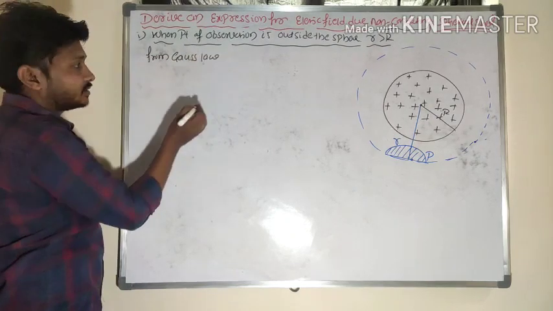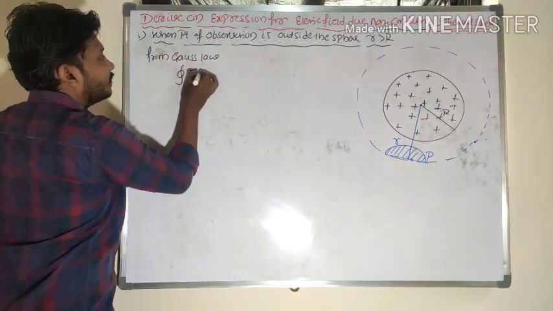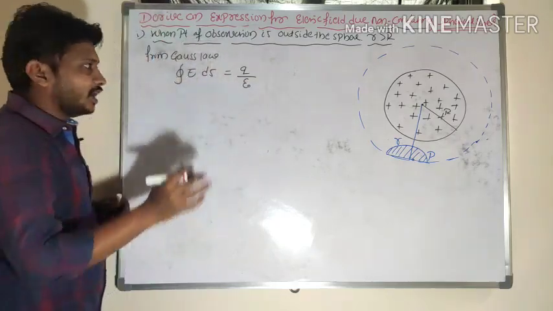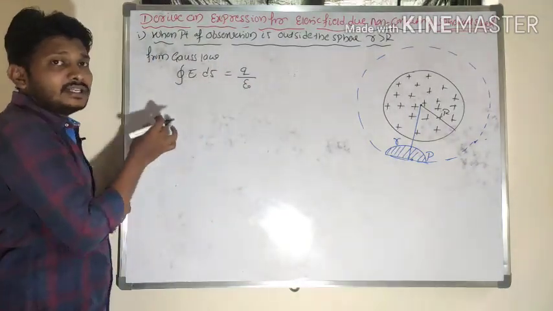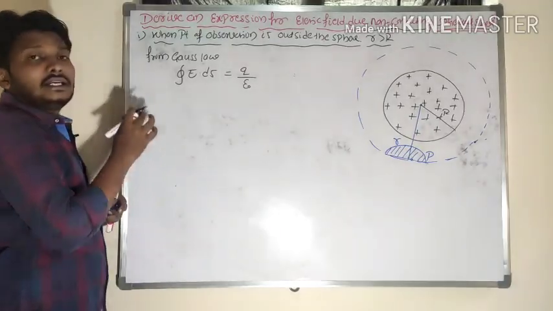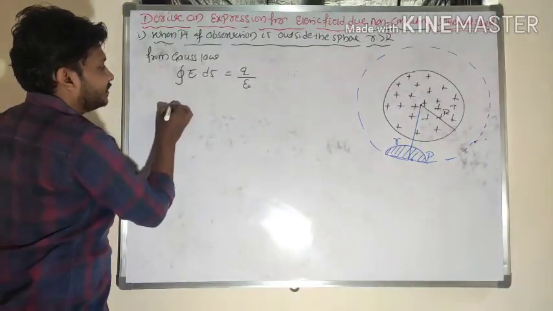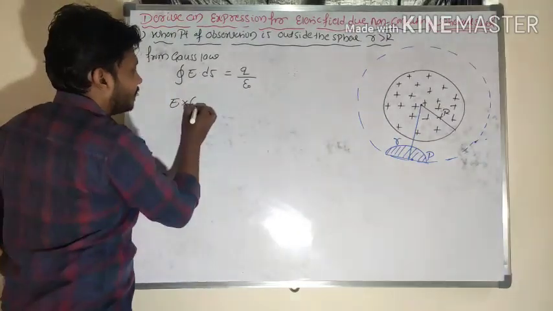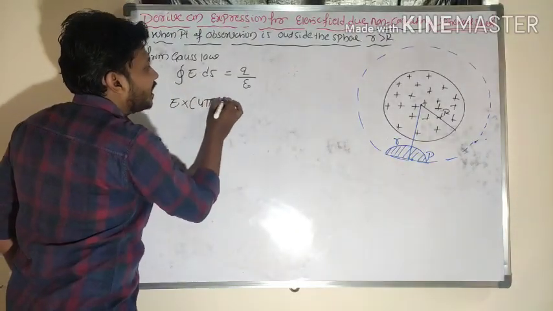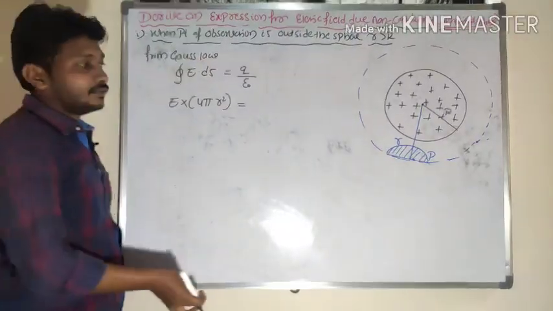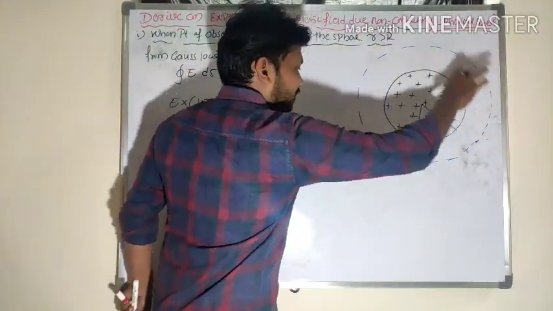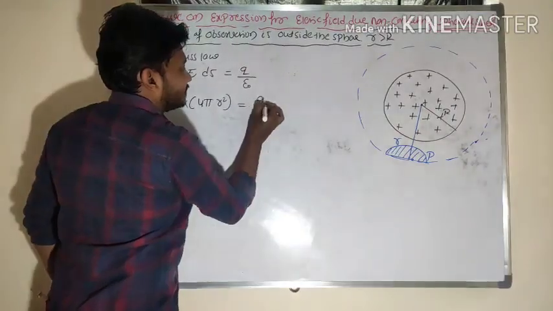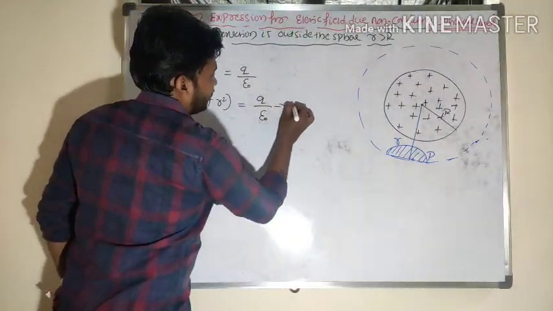From Gauss law, E into dS is equal to q by epsilon naught. Here dS means surface integration, and the integration of dS is nothing but S. What is the surface area of the sphere? The surface area of this imaginary sphere is 4 pi r square. So it is equal to q by epsilon naught.